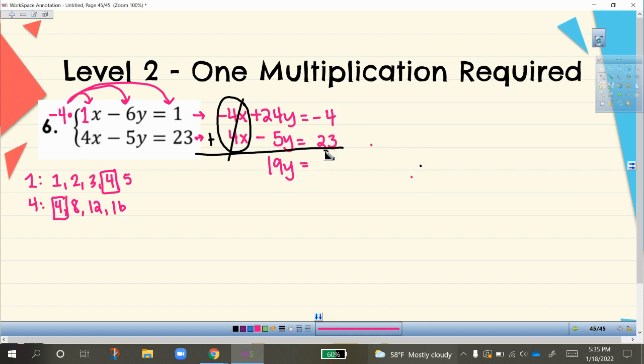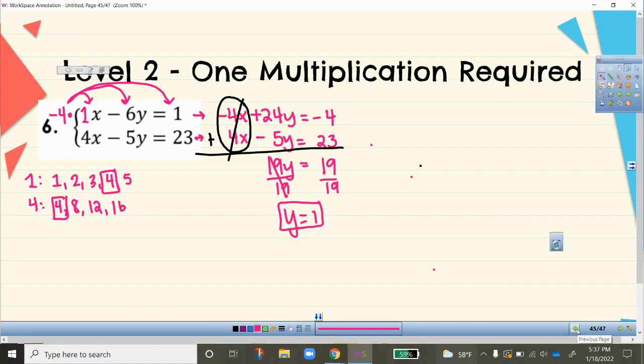And then negative 4 plus 23 is 19. Okay, so from there, I'm going to go ahead and solve for y. So I'm going to divide both sides by 19. And 19 divided by 19 is 1. So y equals 1.